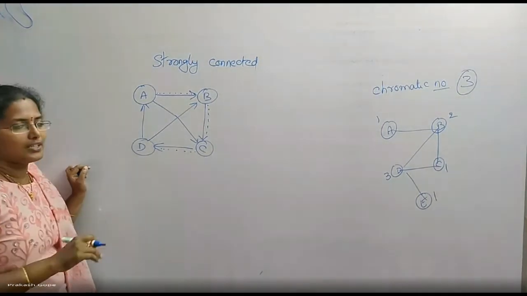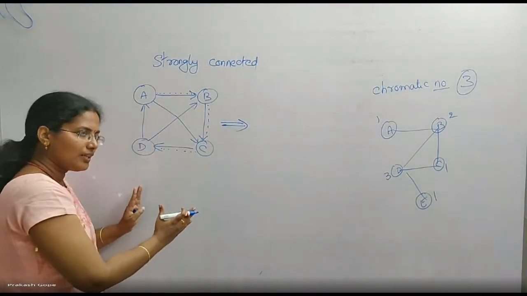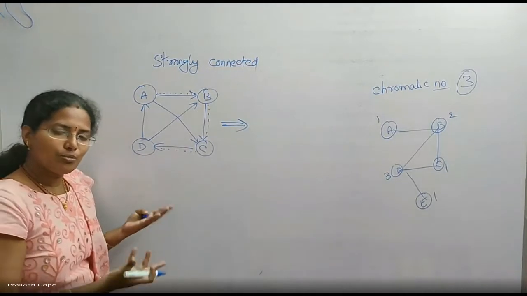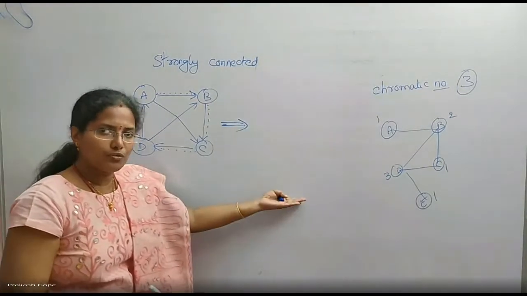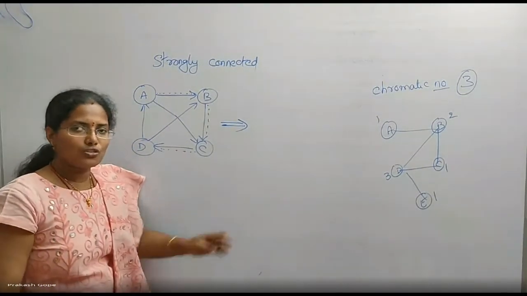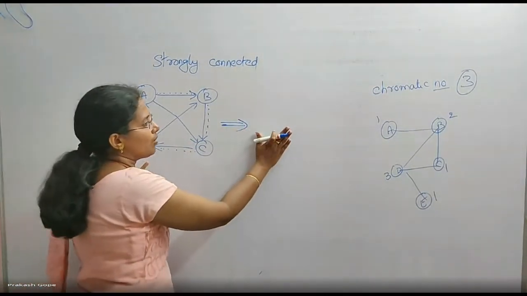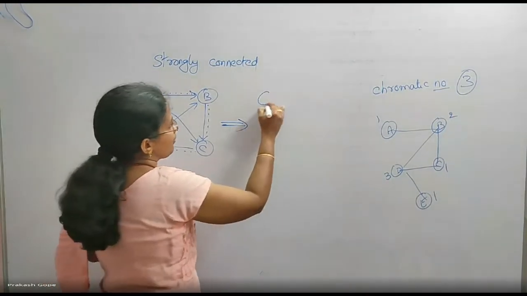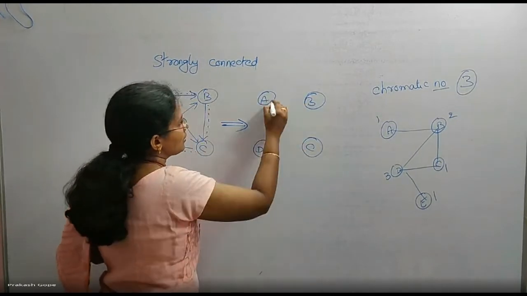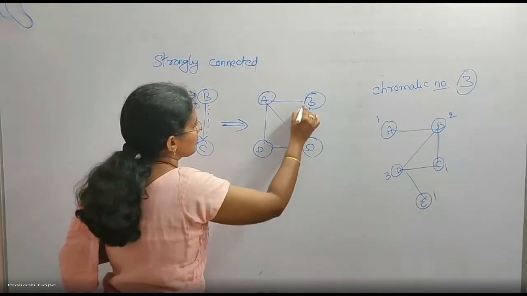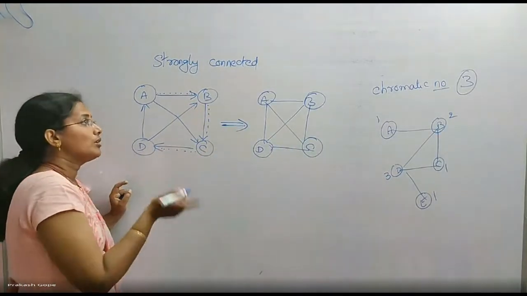I cannot say it is strongly connected. When can I say it is strongly connected? First, if it is connected, then I will check. If the graph is not connected, what is there to check whether it is strongly connected or not? No need. The graph is not connected. I don't have to check for strongly connected. I can straight away say not strongly connected. Okay, if the graph is just normally connected, then I will form a reversed graph or a transpose of the graph. What is that? Same vertices, edges, but reverse direction. All the edges are there. Whatever I have here, I have there also. But reversed edges.